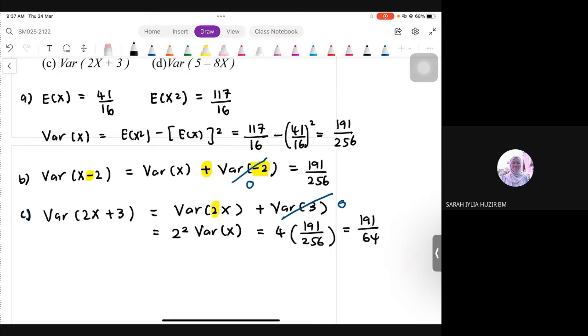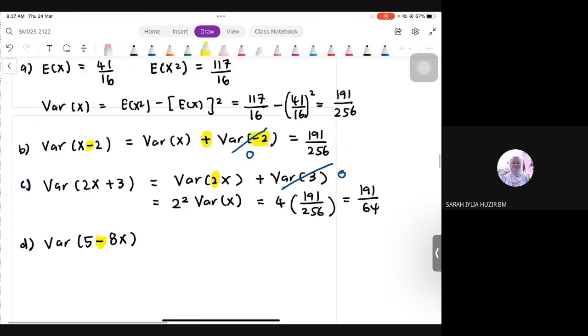Okay. Settled. And then part D. Okay. Variance of 5 minus 8x. Okay, lagi sekali kan ada minus kat tengah tu. Okay, saya buka tukar sebagai plus. Okay, this is actually variance of 5 plus with variance of negative 8x.